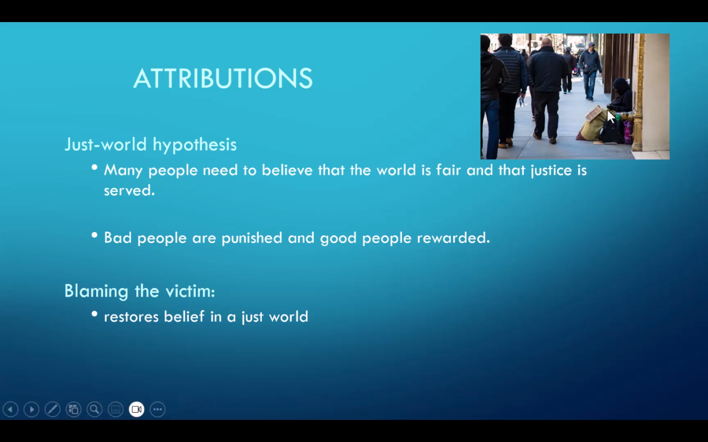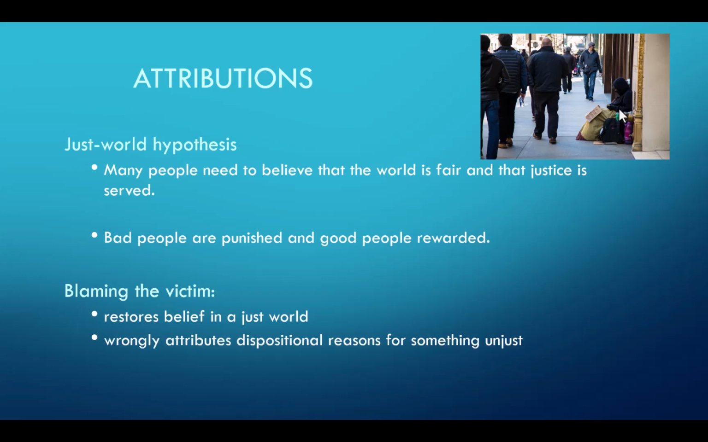For example, we see here a homeless individual. Well, we don't want to think that good, honest people could be homeless, although they can be. And so often we make assumptions about them, that they're lazy, they don't want to work, or they must have a mental disorder, or they're on drugs and alcohol. Well, some of that might be true in some cases. More often than not, there's some other reason for it. So again, blaming the victim wrongly attributes a dispositional reason for something that's unjust. And again, the idea is that it's going to restore our belief in a just world.